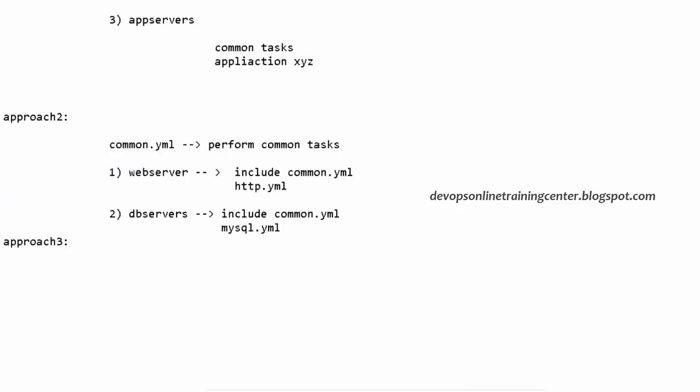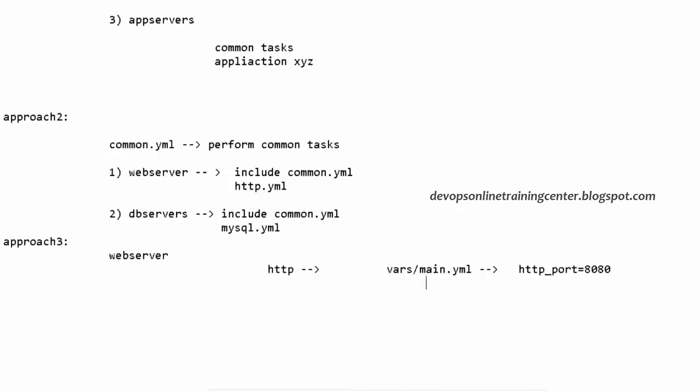So in approach 3, we create a directory structure. In the web server, let us say I create this group. HTTPD is the group name. Under that, I create directories, vars, and I say main.yaml. Here I just define the variables, something like HTTP underscore port is equal to 8080, some port.